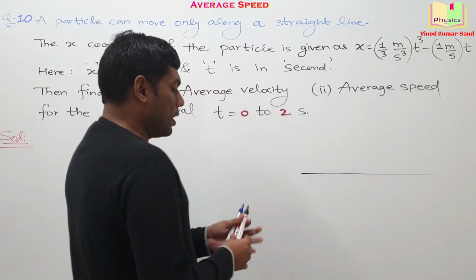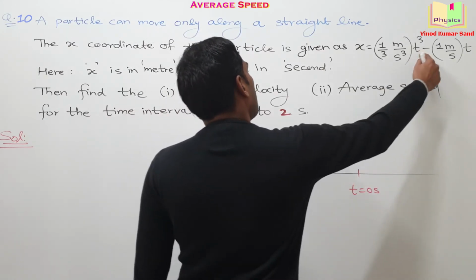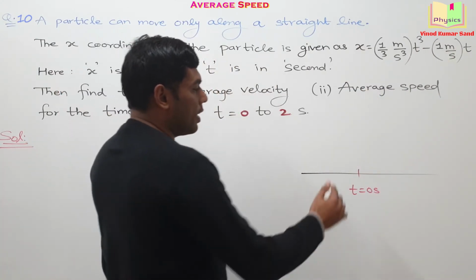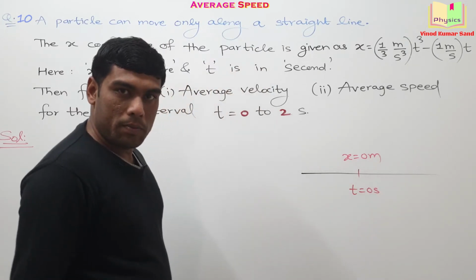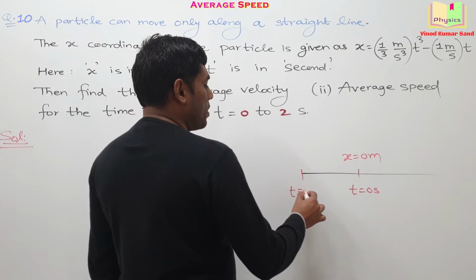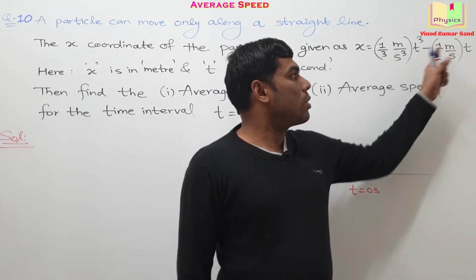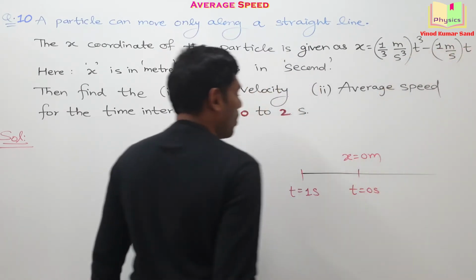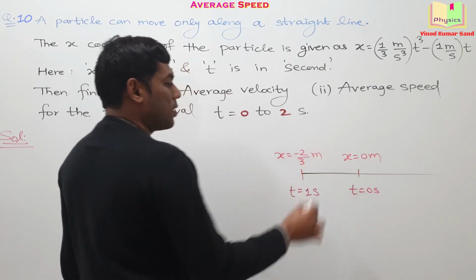Suppose we take the moment t is equal to 0 second. How much is the x coordinate at t is equal to 0 second? The x coordinate is 0 meter. Is it okay? Fine. Then you take the moment of time t is equal to 1 second. How much is the x coordinate at t is equal to 1 second? Put in 1 second here. The x coordinate will come out to be minus 2 by 3 meter.